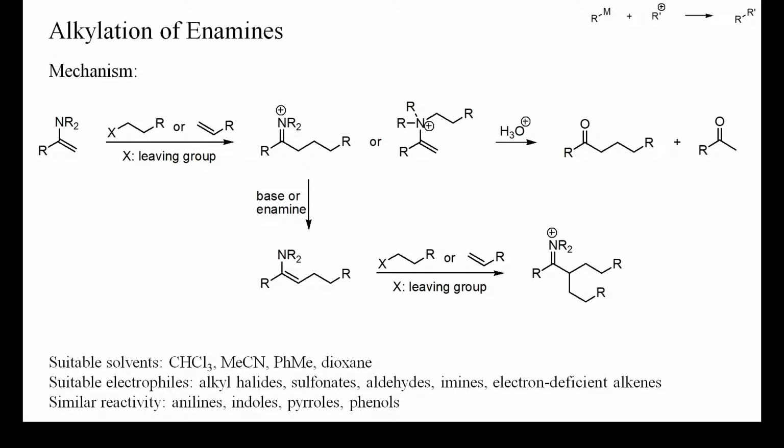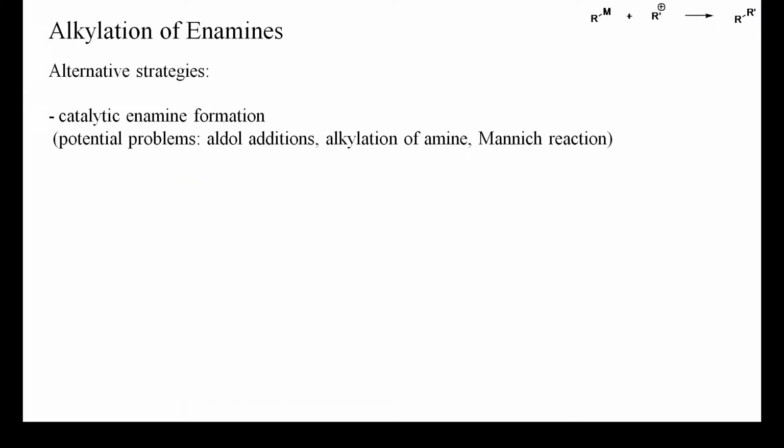In the presence of bases, such as tertiary amines or unreacted enamine, this iminium salt can be converted into a new enamine by deprotonation and be alkylated again. Thus, going the enamine route is no safe strategy to prevent multiple alkylations. There are some alternatives to the stoichiometric formation and alkylation of enamines.